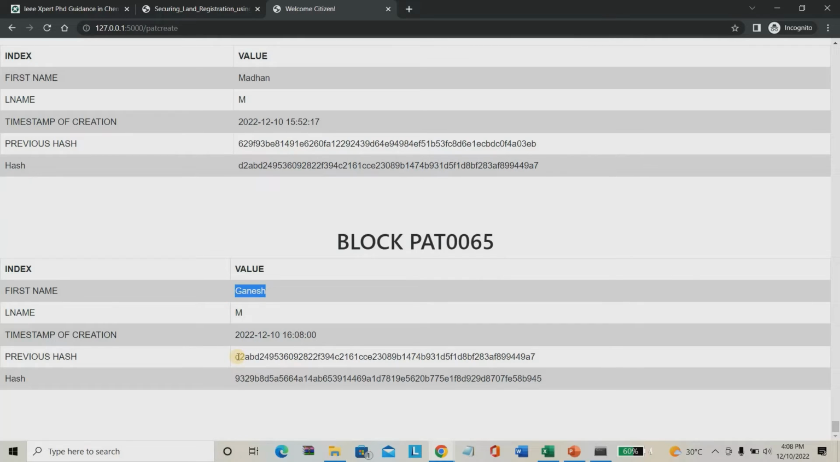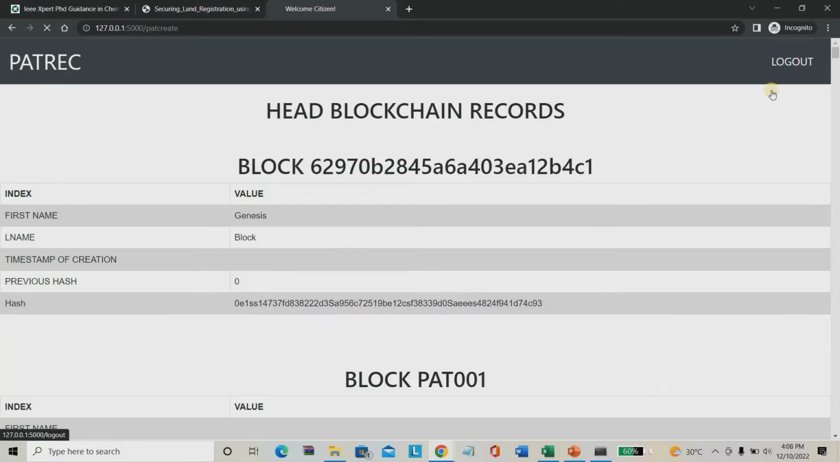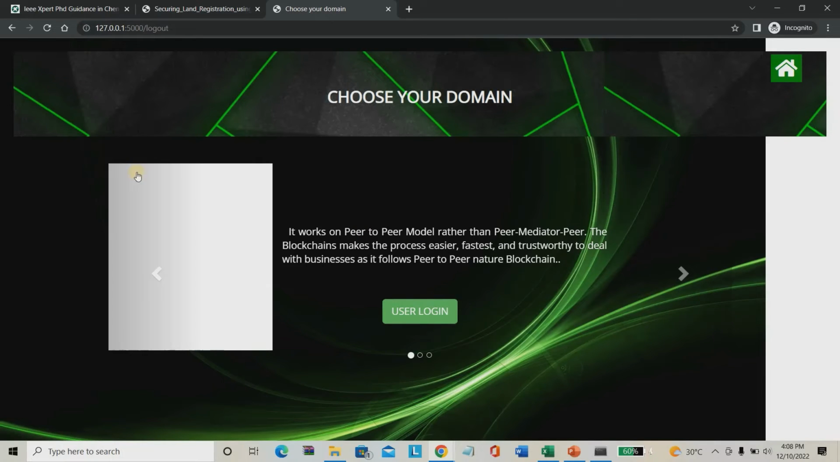So those details which you are entering, land details and everything, are converted into the hash format. You can see this hash format, everything completely converted into hash format. So what I'm going to do is give logout here. Once the logout is made, I'm going to the home page.